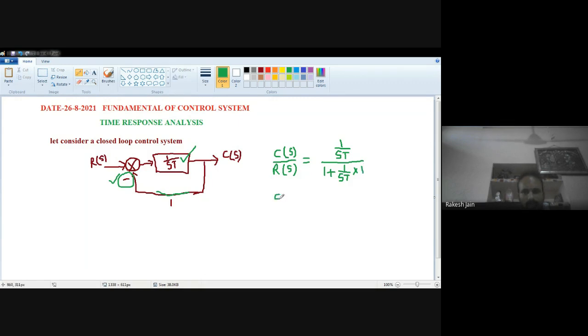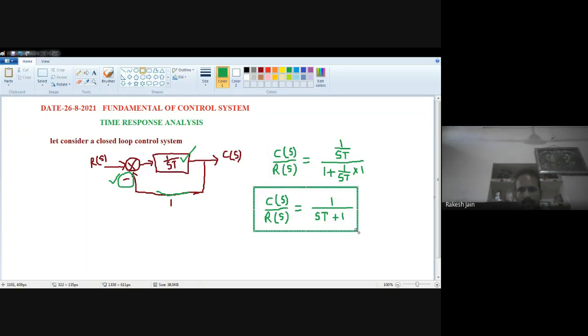So what is the answer of C(s) upon R(s) here? What is the final form of C(s) upon R(s)? C(s) upon R(s) is equal to 1 upon sT, the LCM, so sT and sT cancel out. So here we will find only sT plus 1. So this is the transfer function for this loop.